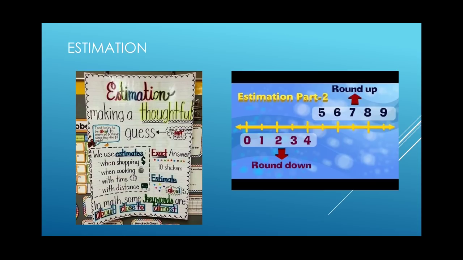That means it will go towards your left hand side. 5 is the middle number on the 0 to 10 number line. So 5, 6, 7, 8, 9 will be rounded up to 10. That means 5 onwards, all numbers will go towards your right hand side.